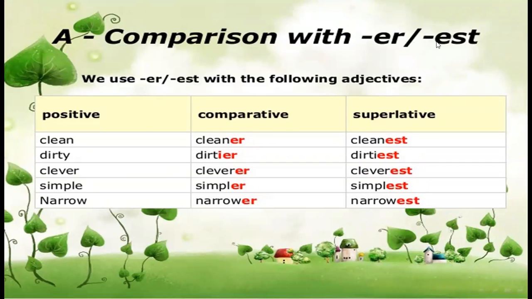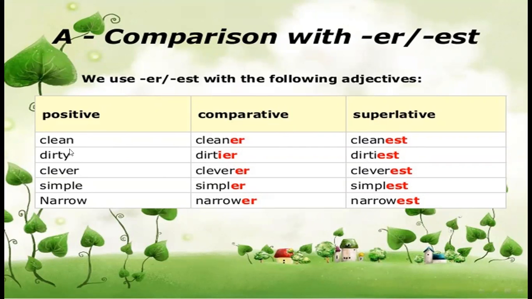Comparison with ER or EST. We use ER or EST with the following adjectives. In positive, in one syllable, like clean. When it changes into comparative, insert ER: cleaner. When it changes into superlative, insert EST: cleanest.